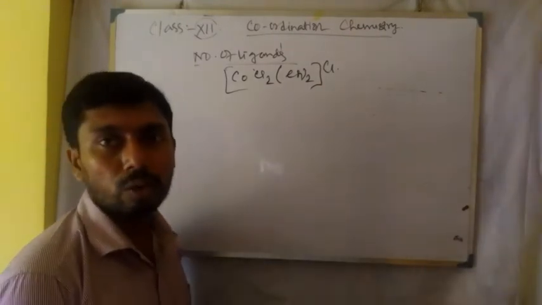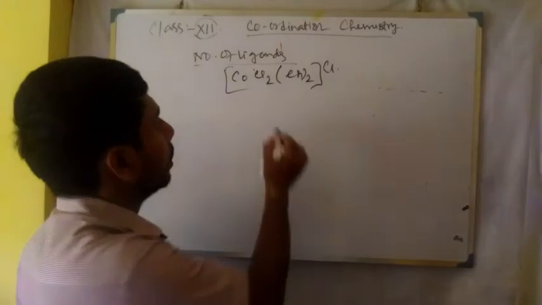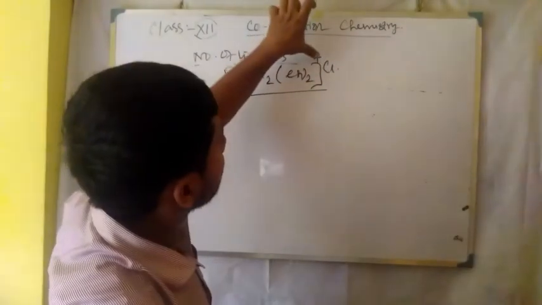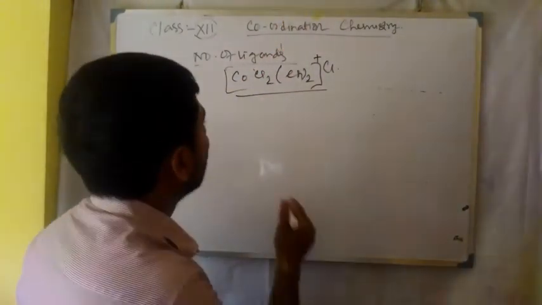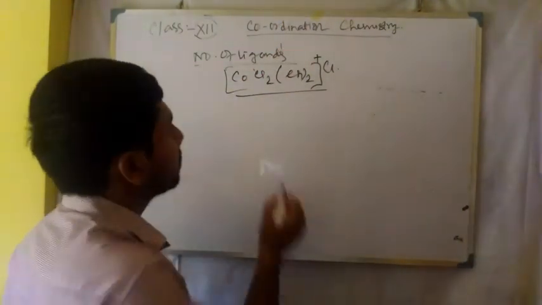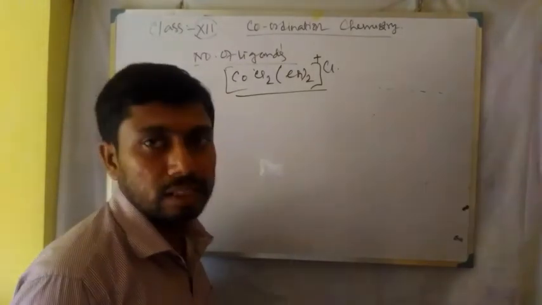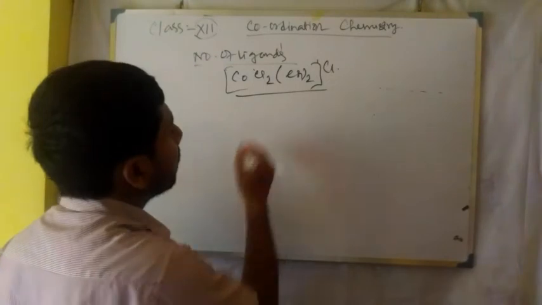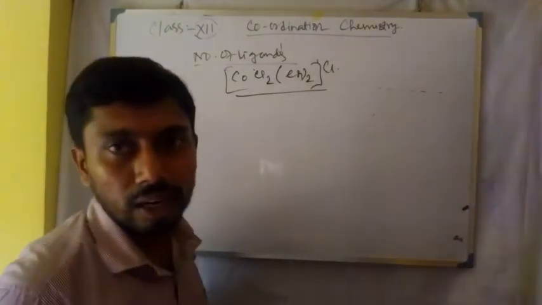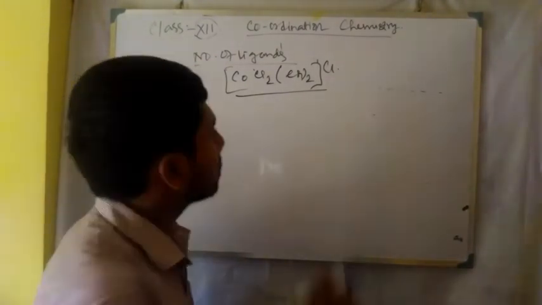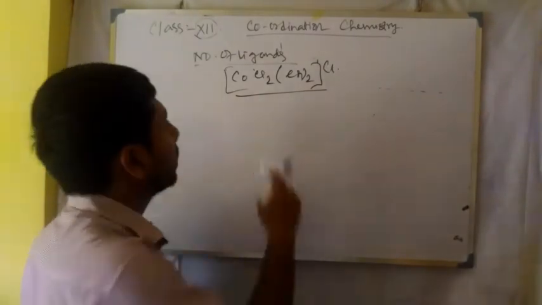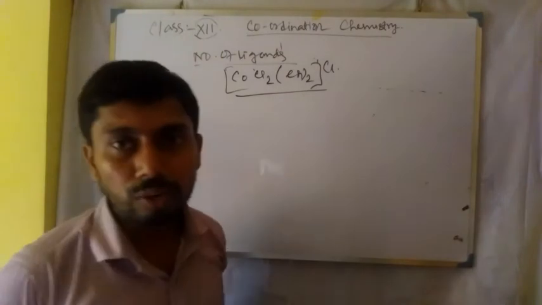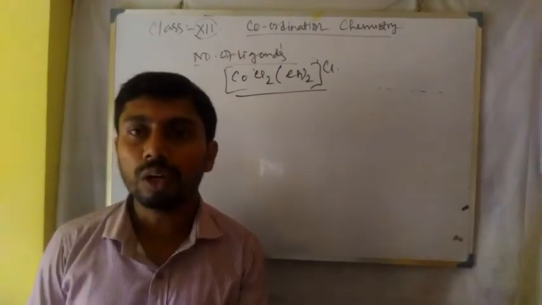out of the coordination sphere. Here it is a cationic type, because to neutralize the charge there is one chloride. As it is a cationic species, the cobalt will be named as cobalt with its oxidation state. Now for ethylene diamine, we follow the latest rule, that is bis(ethane-1,2-diamine), and chlorido. Chlorine will precede, since C comes before e.